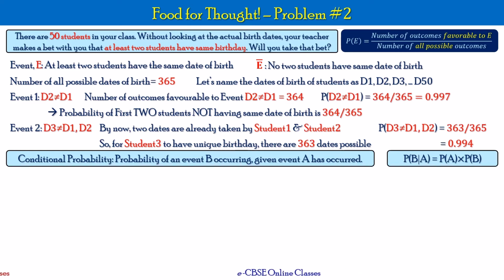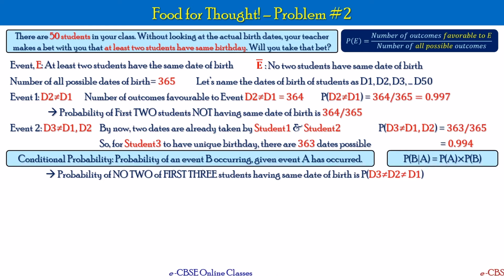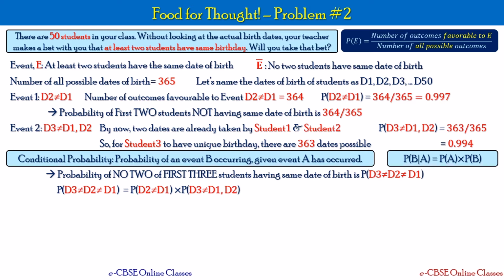Okay, now let's take one more step here. The probability of no 2 of the first 3 students having the same date of birth is defined as D3 not equal to D2 not equal to D1. So what we are arriving at, for the first 3 students not having a common date of birth, is the product of the probability of event 1, which is the first 2 students not having the same date of birth, multiplied by the probability of the third student's date of birth not matching with student number 1 and 2.